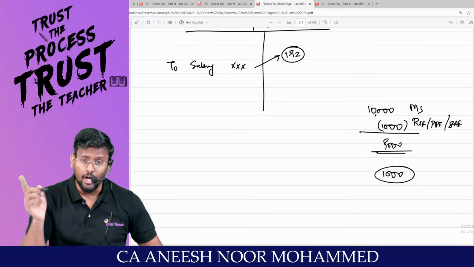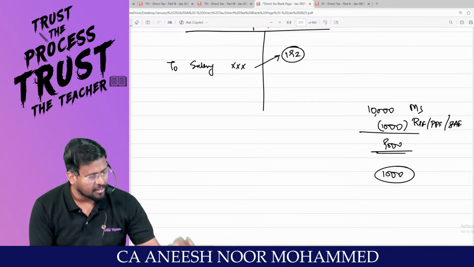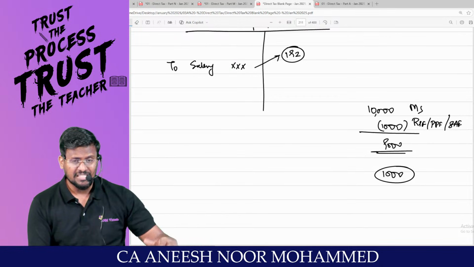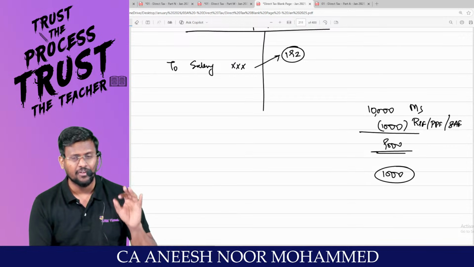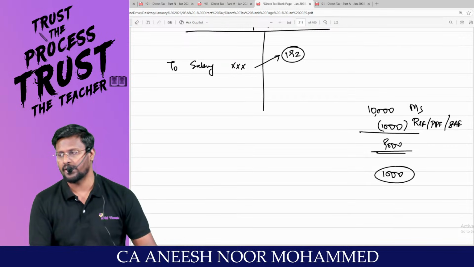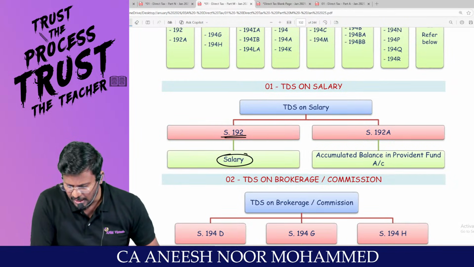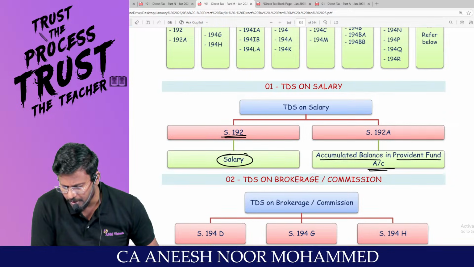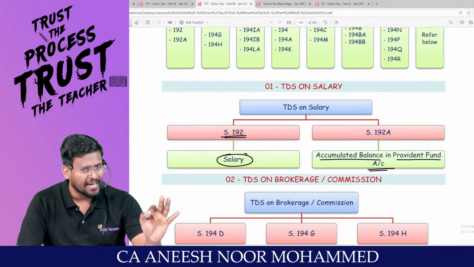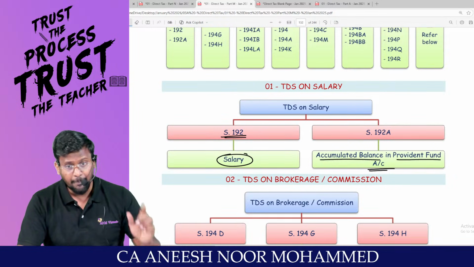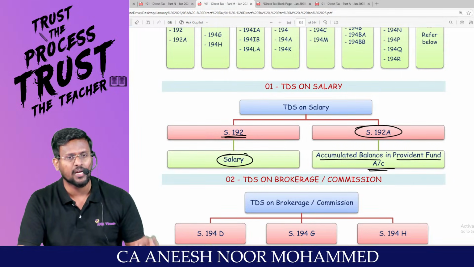If he is withdrawing from that account after 5 years, my dear lovable students, that income will be exempted in the hands of the employee. But a certain employee will withdraw the money from that particular account within 5 years itself. It's a premature withdrawal. So if an employee is withdrawing the accumulated balance from the provident fund account within how many years? Within 5 years, it will not be exempted in the hands of the employee. It will be taxable. Then the PF authorities, the provident fund authorities, are liable to deduct TDS under section 192A.